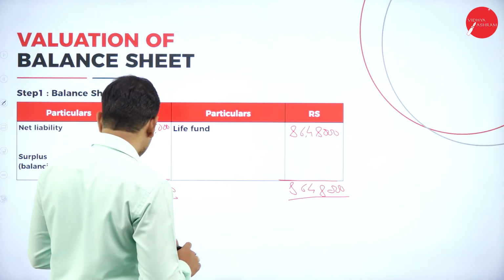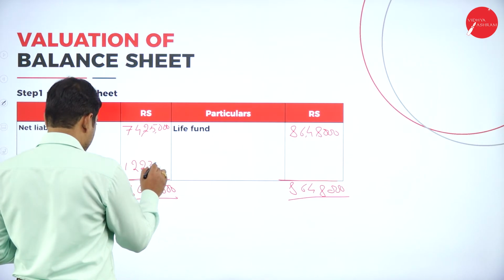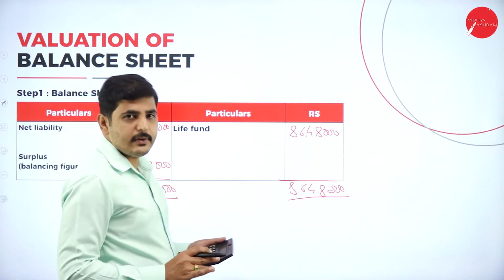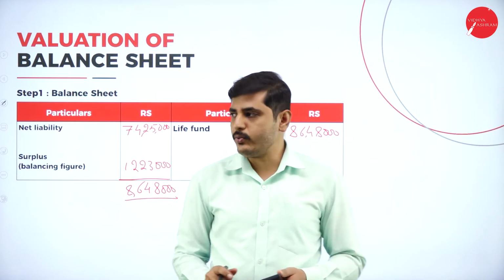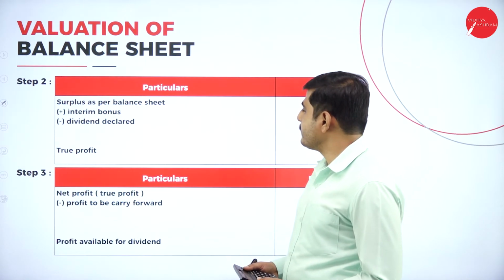So the difference is 12,23,000. Let's go to the next slide.